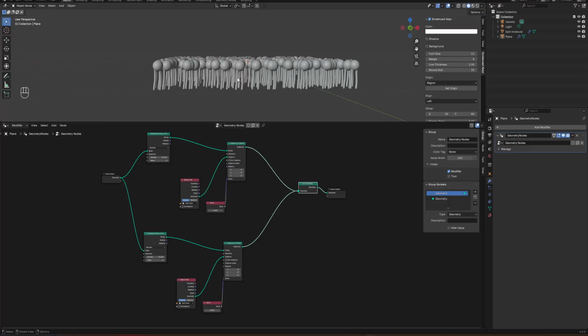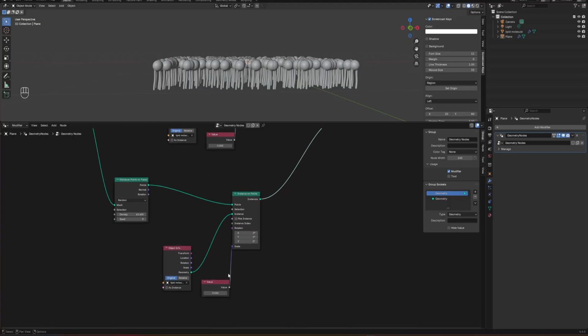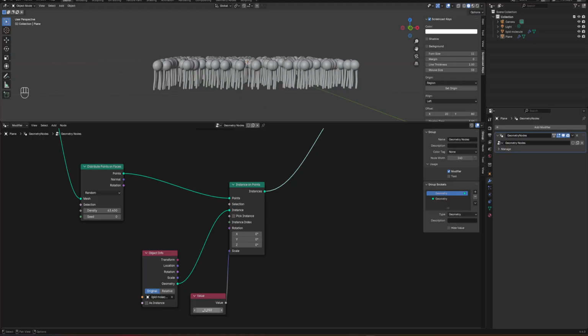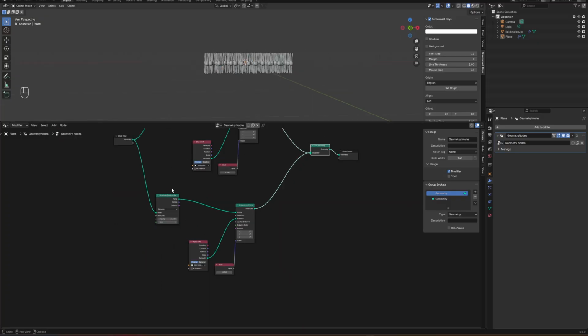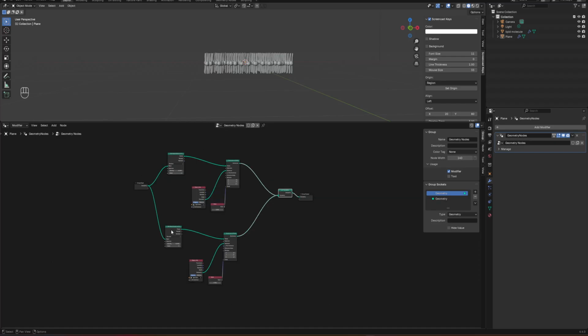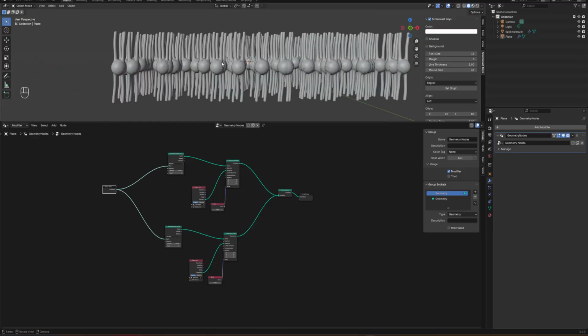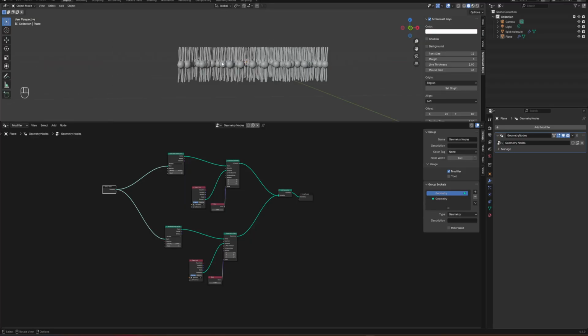Now there's nothing happening because we are just duplicating all of these lipid molecules. If you come to the scale value here, you can make it negative, and then you will see this layer. We have one layer on top and the other layer on the bottom. It's flipped, but we don't want it like this. It doesn't look like a lipid bilayer. What we want is to move one of these layers up or down.